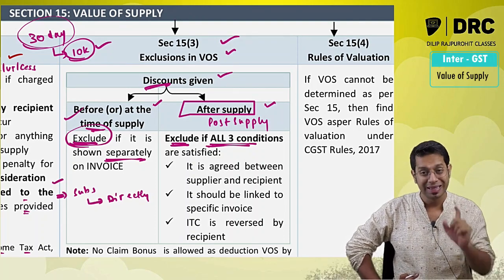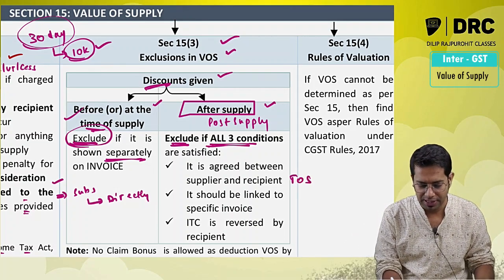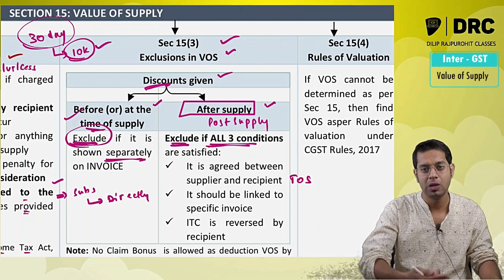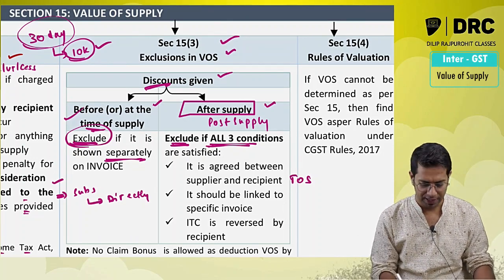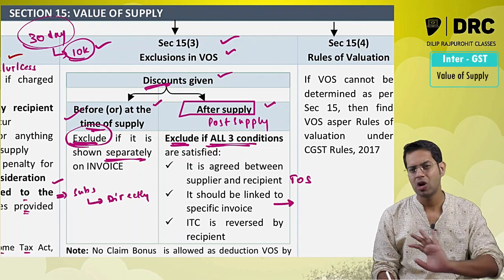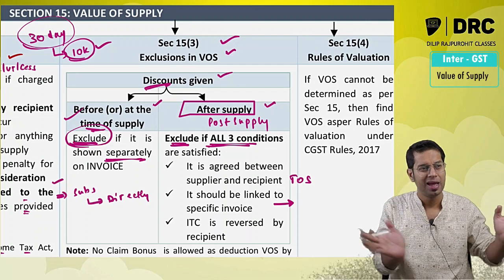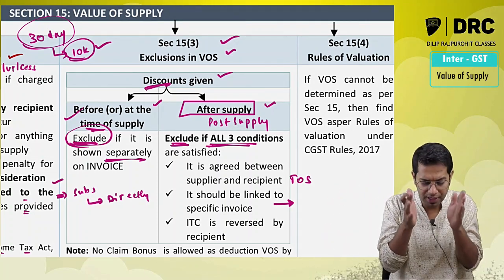Three conditions. That discount should be agreed between the supplier and the recipient at the time when the supply is made. Then it should be linked to a specific invoice. It cannot be a general discount. It cannot be, say, a year-end discount. It cannot be a turnover-based discount. It should be linked to a specific invoice.